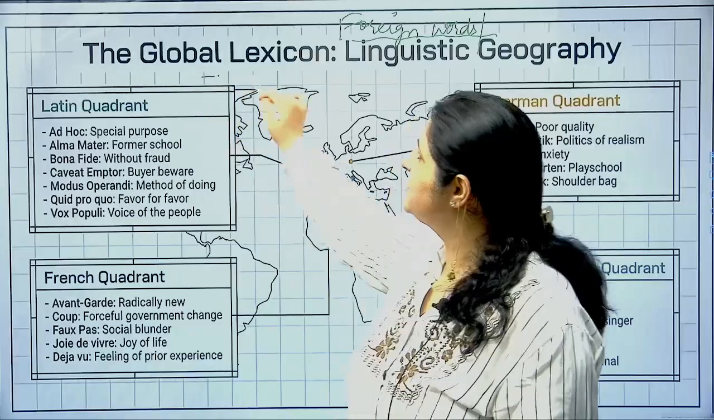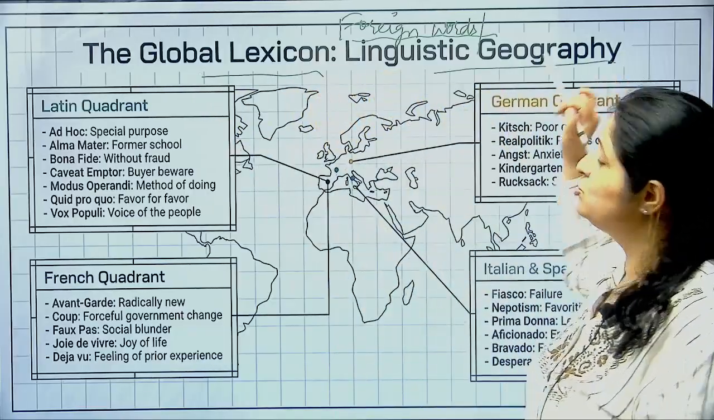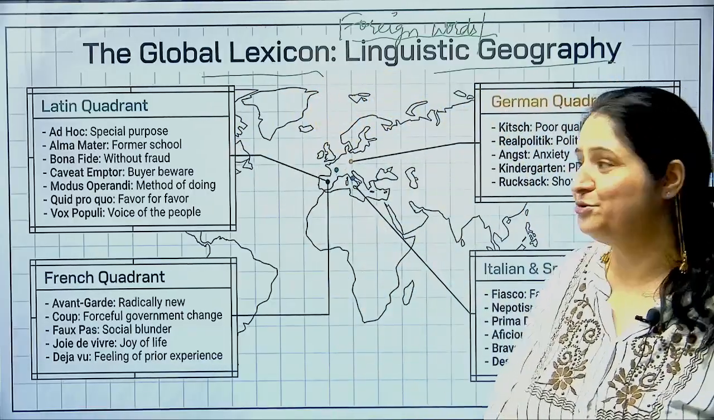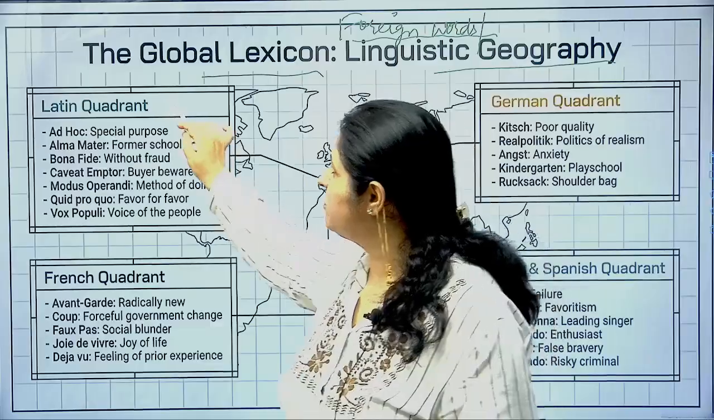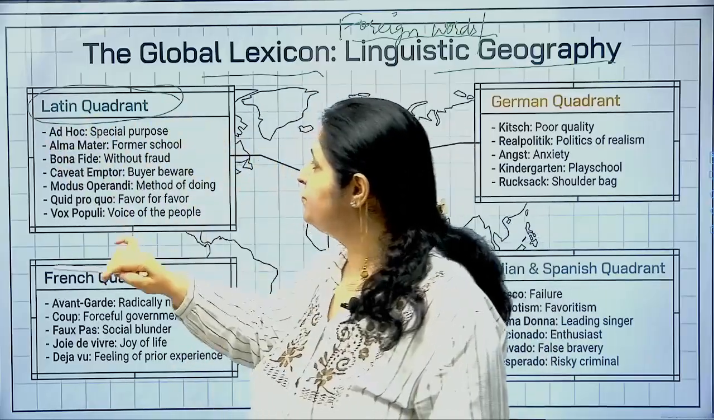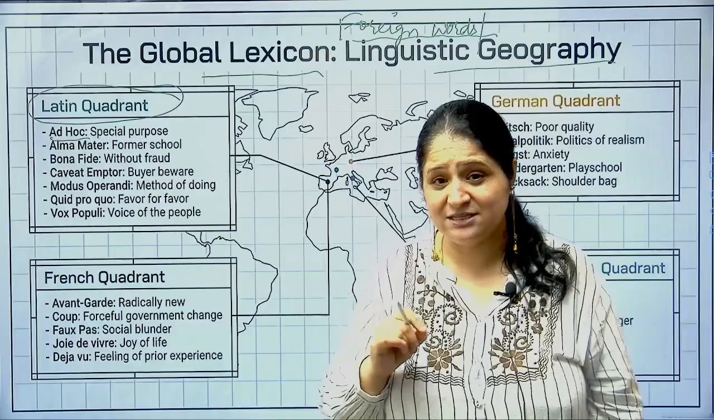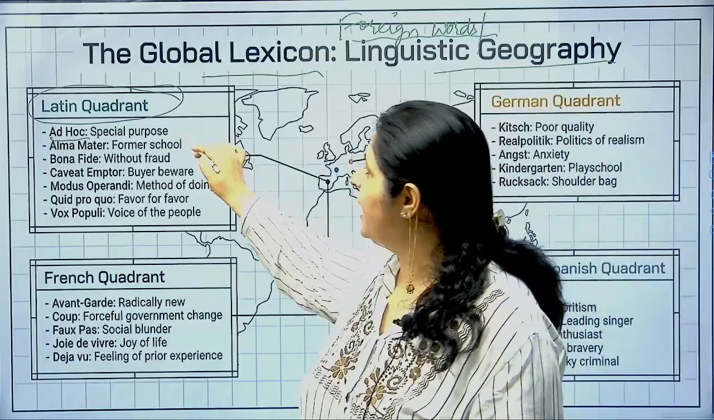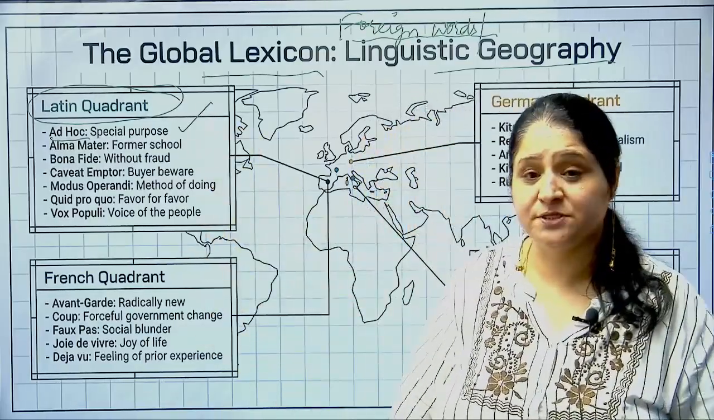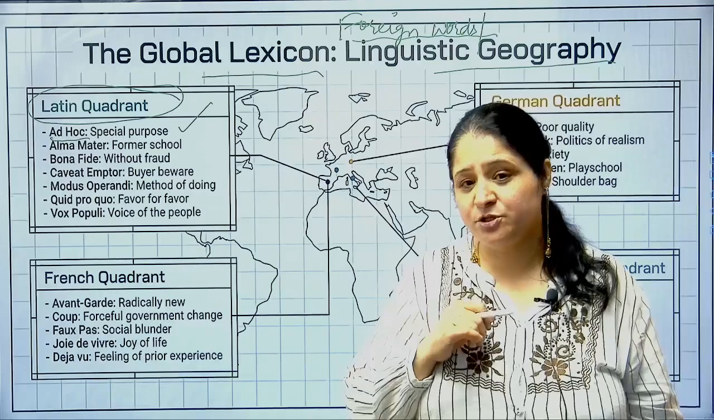So the global lexicon, we are talking about the linguistic geography, and we are talking about the borrowed words, the loan words. So let's talk about some Latin terms over here. अभी देखो, the first word over here is ad hoc, which is a Latin term, right? So what is ad hoc? Ad hoc means for some special purpose, on a temporary basis.